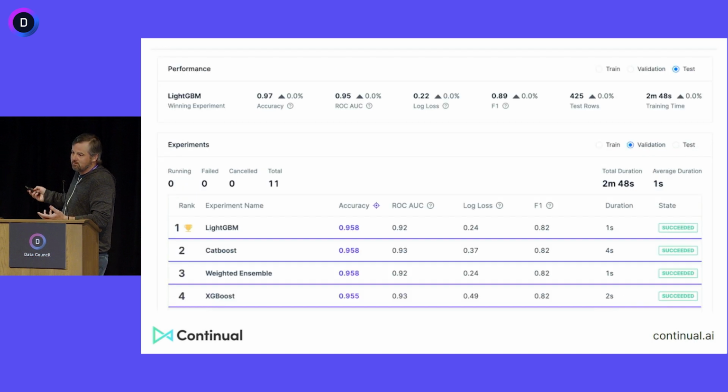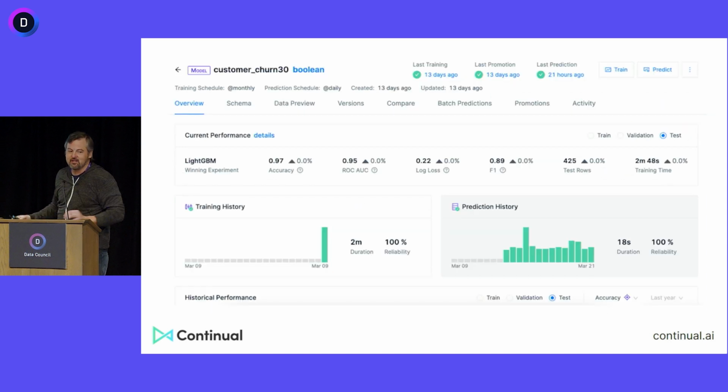Here's an example. Hey, we're doing classification. Let's just try a whole bunch of models, right? So AutoML, let's try this. And hey, if you want to drop down and extend it, fine, extend it, right? But that shouldn't be the aspiration. So you get 97% accuracy, again, with almost no work. And then, of course, it's got to be in production. It's got to be monitored, right? Otherwise, you're not having an impact. And so, again, all I did was add some schedules, and now the model is continually maintained, retrained, and re-inferenced. We get historical performance, current performance, a whole bunch of other stuff, drift, etc.